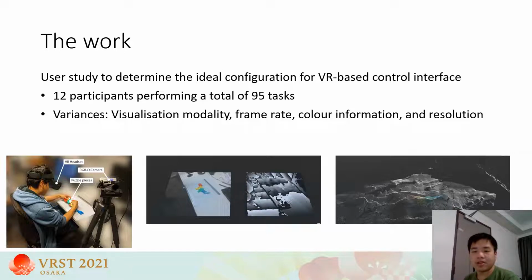The tasks require users to manipulate objects using stream sensor data such as point clouds and images in a VR environment. A multi-computer setup was devised to acquire, transmit, and render real-time RGBD sensor data into a VR environment. The data variances of interest include the preferred visualization modality, frame rate, color information, and resolution.